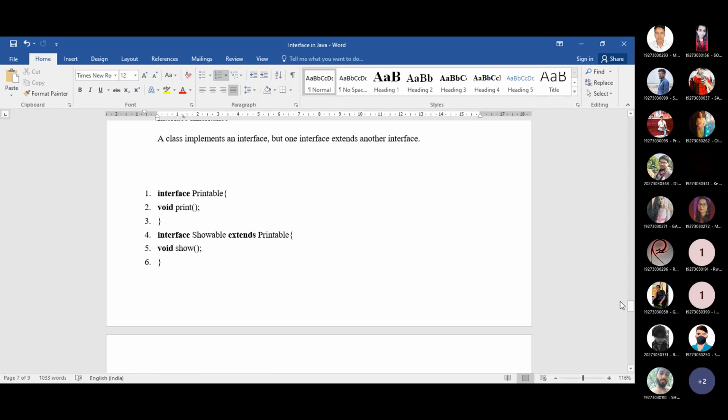And here is another example. Any confusion from the multiple inheritance part? Any confusion? Because this part is much more vital in the Java programming language. Any confusion about how the multiple inheritance problem can be resolved using interface? Any query? No, ma'am. Okay, fine.